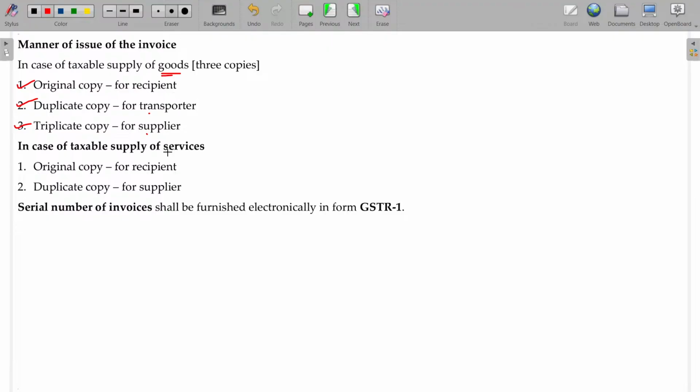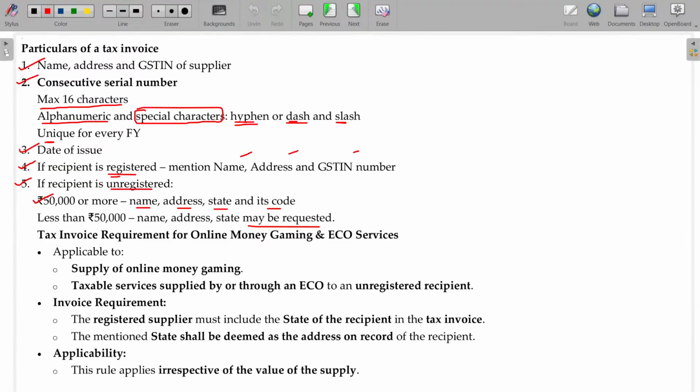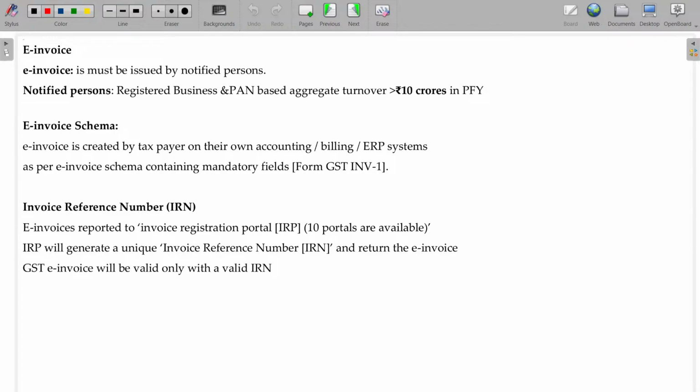But in case of supply of services, there is no transport of services, right? It is only in intangible form. There is no transport. That's why we don't have 3 copies, only 2: original for the recipient and duplicate for the supplier. And the serial number of invoices shall be furnished electronically in form GSTR-1 also. This number will be furnished while filing the return. We'll study the GSTR chapter later on. Clear? Hope you'll now be able to understand these cases.